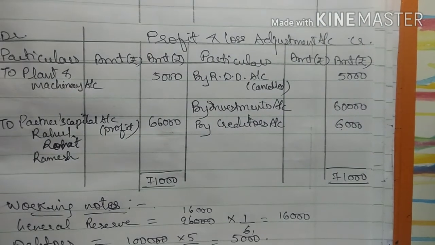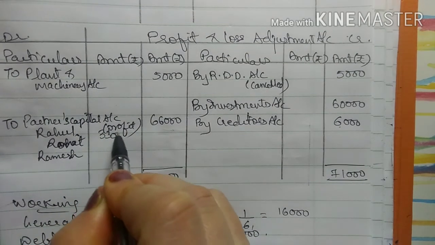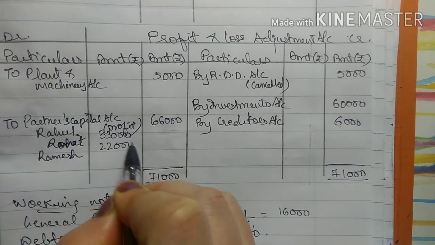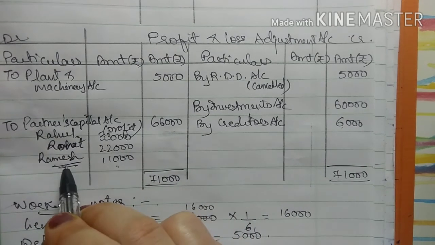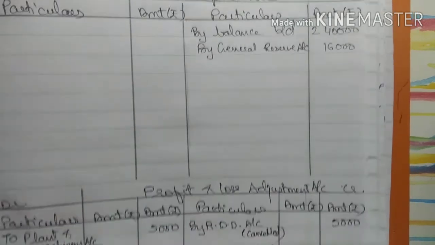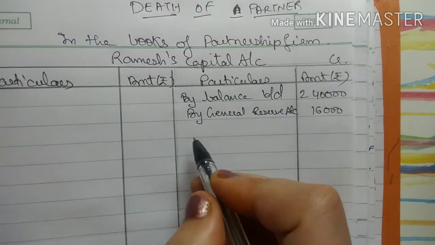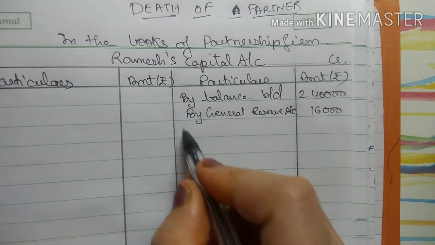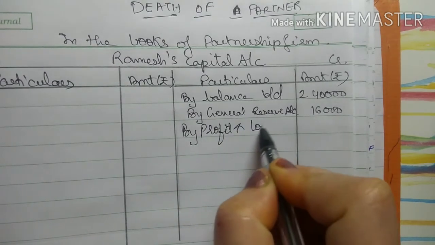So in the inner column I will write 33,000, 22,000 and 11,000. Now this is the share. 11,000 is the share of Ramesh. So Ramesh is the deceased partner. So in Ramesh capital account, this is profit. So it will come in the credit side by profit and loss.